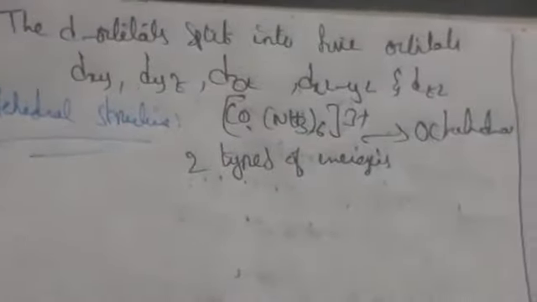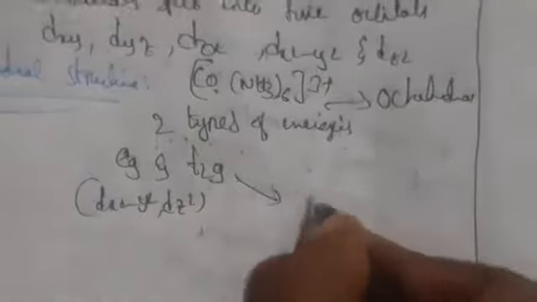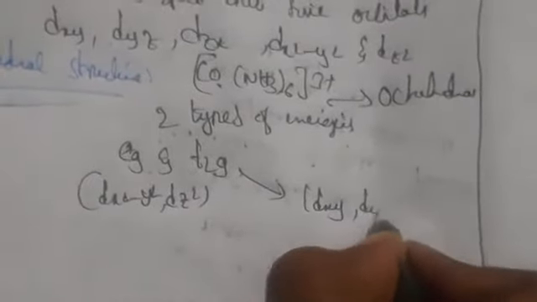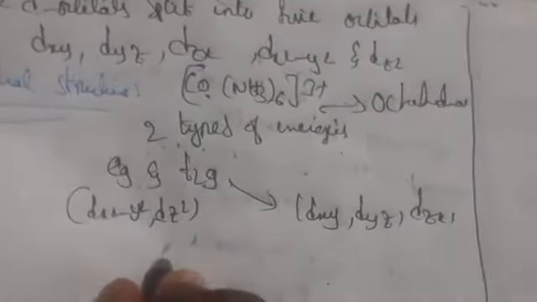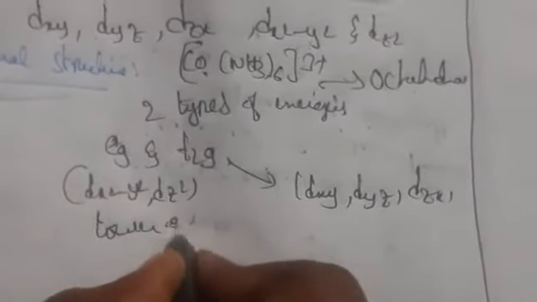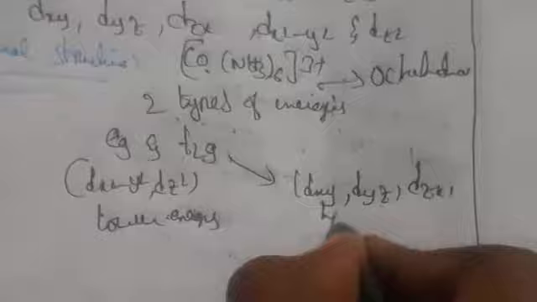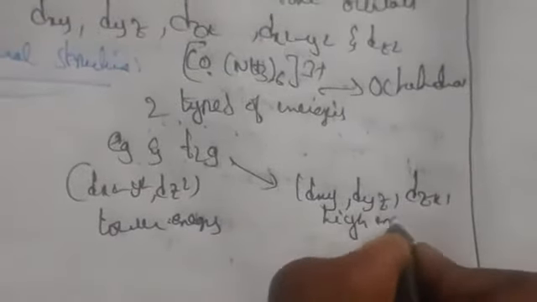So by this we can say the energies we have are Eg and T2g. The Eg orbitals consist of dx square minus y square and dz square. The T2g consists of the dxy, dyz, dzx orbitals. There are two energies: Eg has high energy, and T2g has low energy.